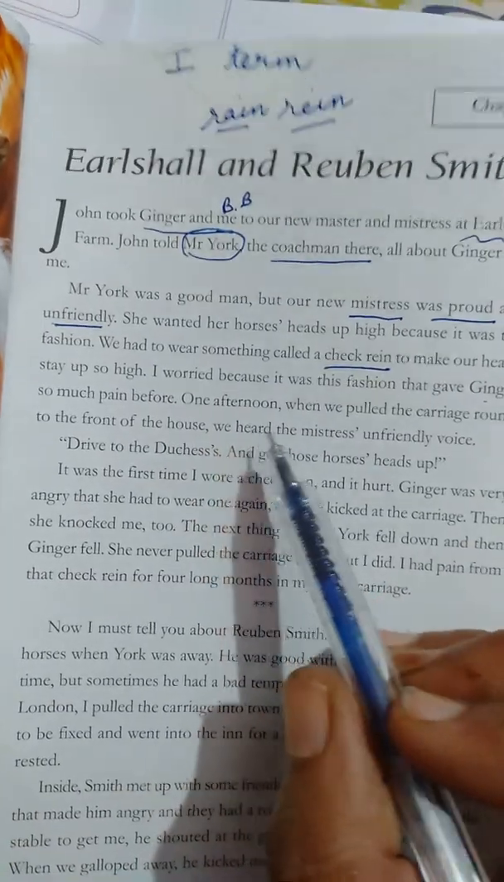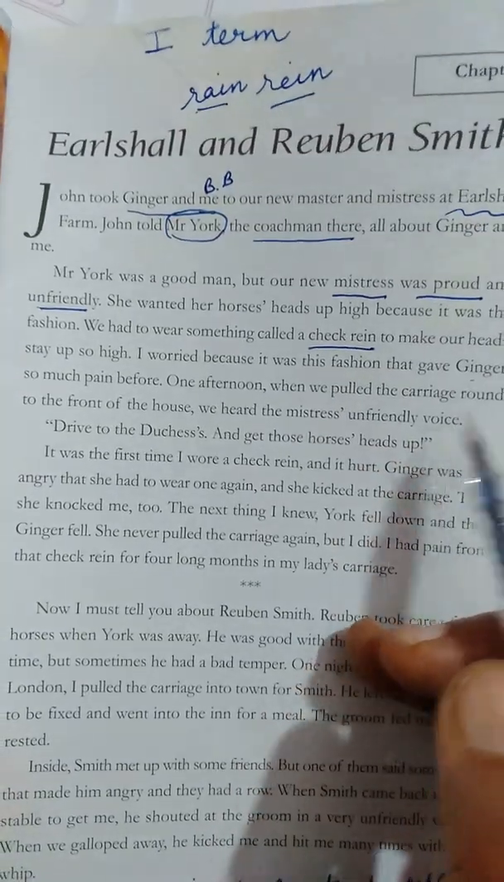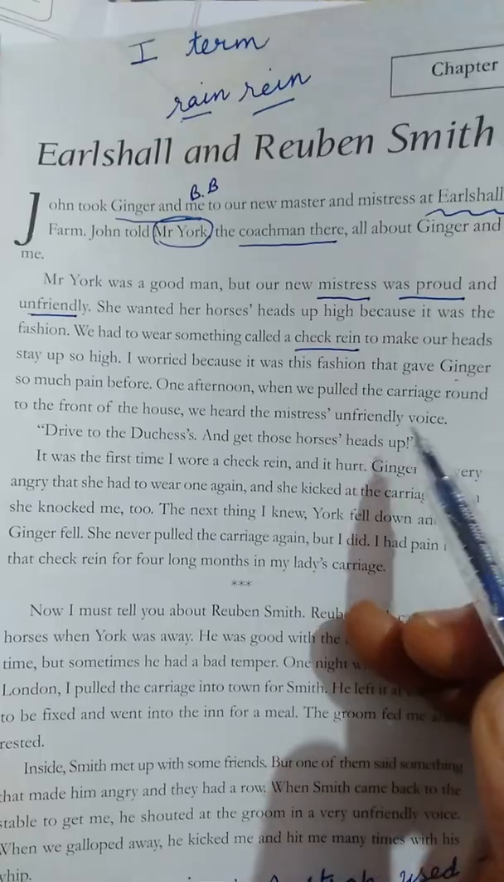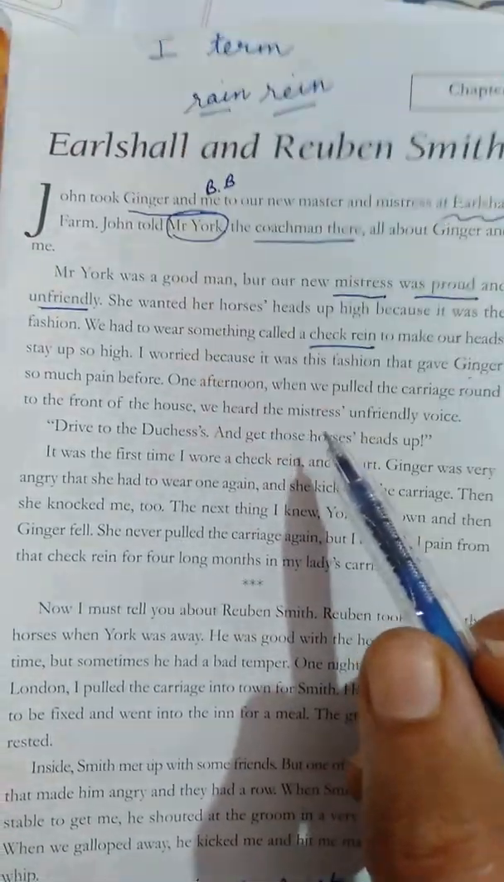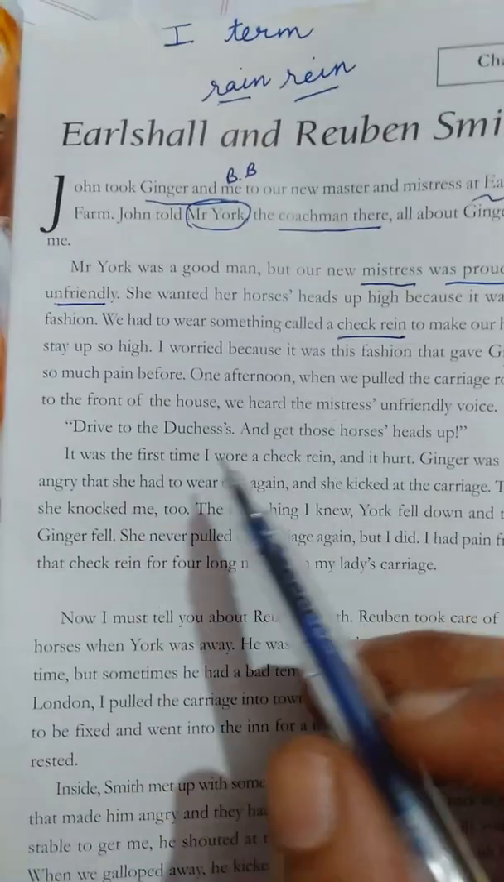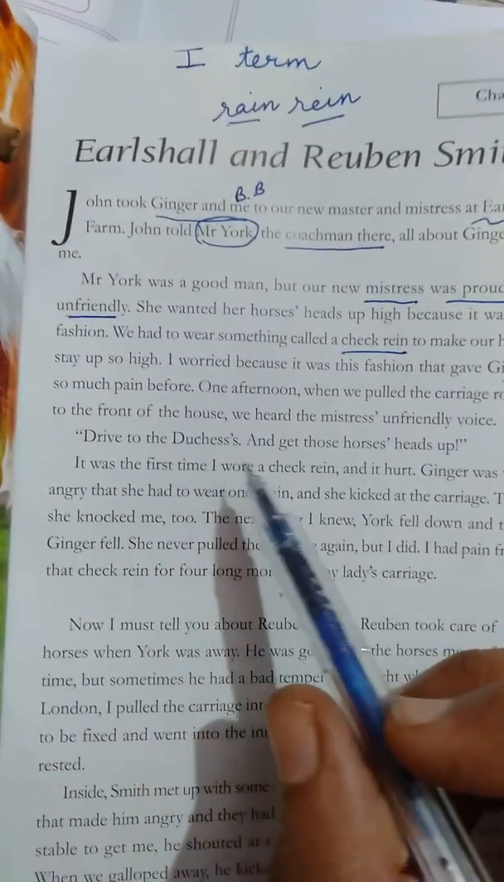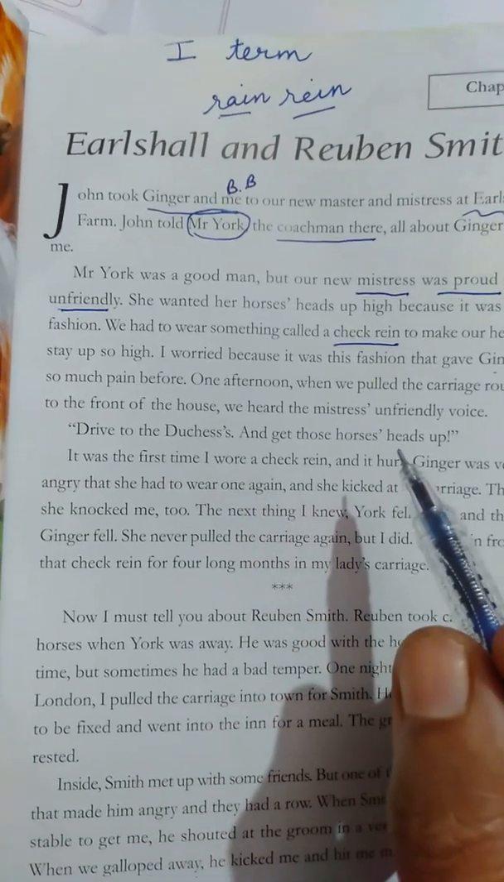One afternoon, when we pulled the carriage round to the front of the house, we heard the mistress' unfriendly voice. So one day when they were doing their work, they heard the mistress' unfriendly voice. She was shouting, and see what she was shouting: Drive to the Duchess and get those horses' heads up.